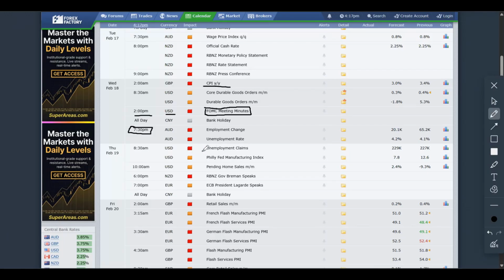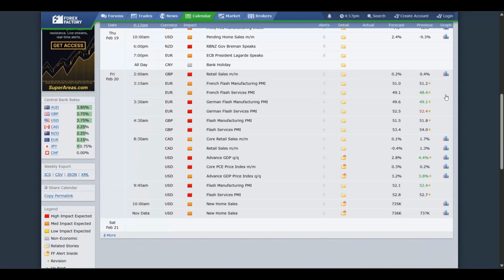On Thursday, we have unemployment claims as well coming out from the United States axis, 8:30 a.m. Eastern. And then obviously we do have our PMI Fridays, what I call the PMI Fridays. It's almost like we have the PMIs coming out from literally all parts of the world, so to speak. You can see we do have retail sales from the British axis, and then all the PMIs, and also here we have the PMI coming from the United States axis as well. So this is one to definitely keep in mind as we go into next week.